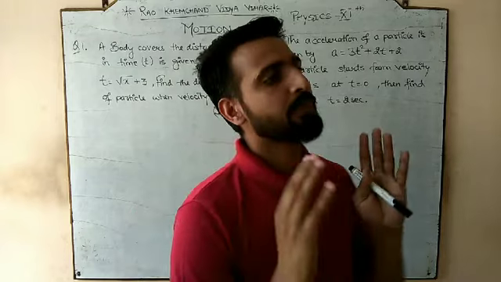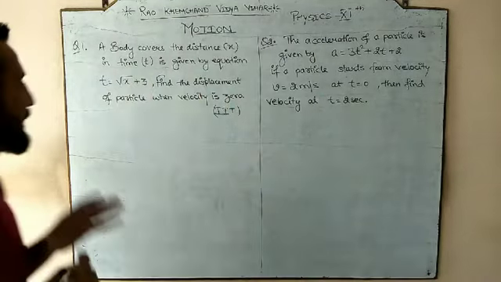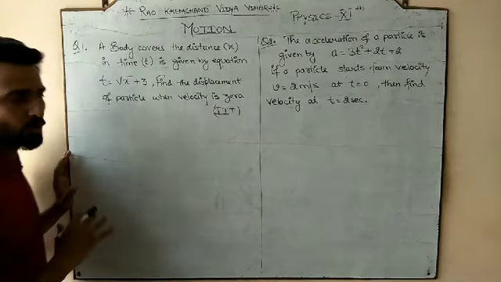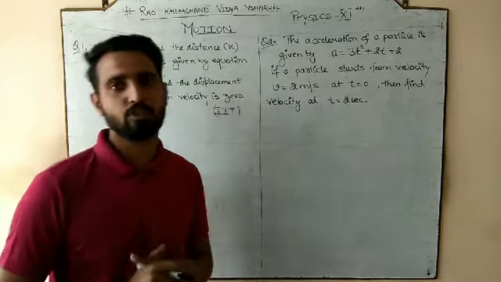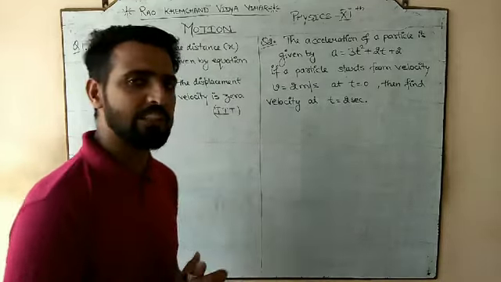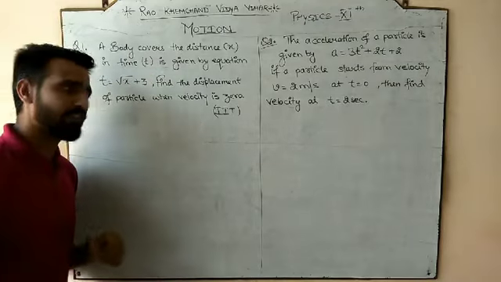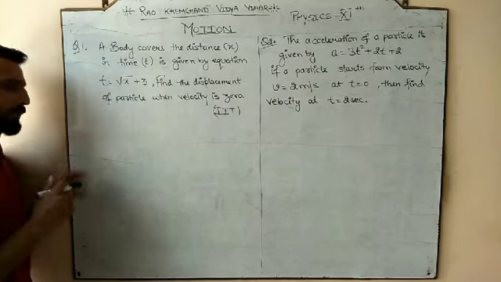In that assignment we have some numericals related to the motion topic that we discussed. Up to here, we have made the formulas, and now we will go to the numericals. There are two numericals that I have chosen to start this lecture, and then we will proceed to the further topics of motion. But before going to the two numericals, I want to revise everything that we know about that.